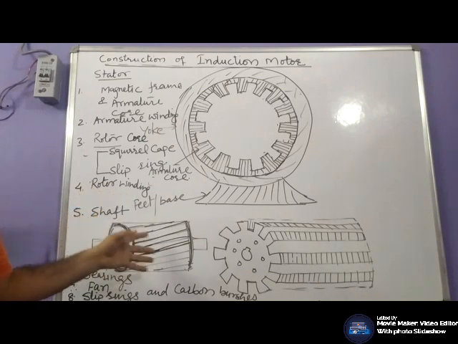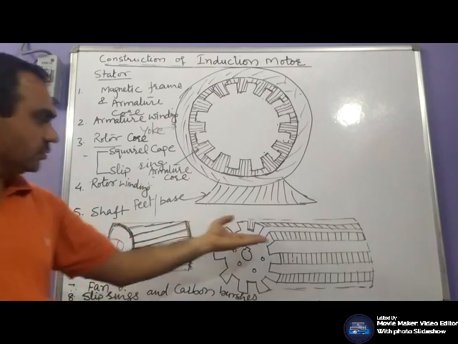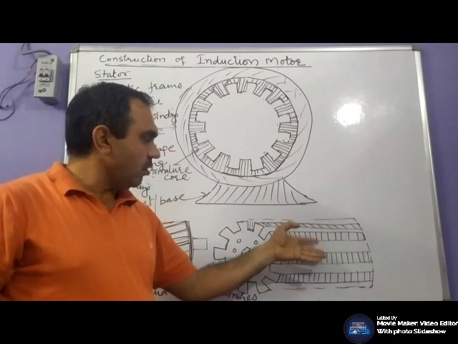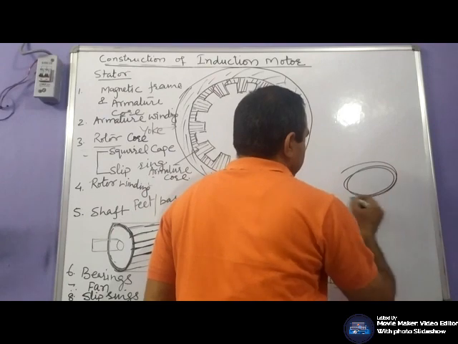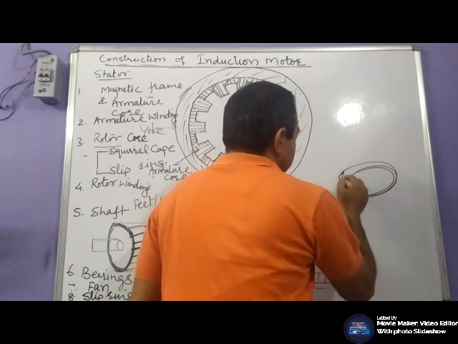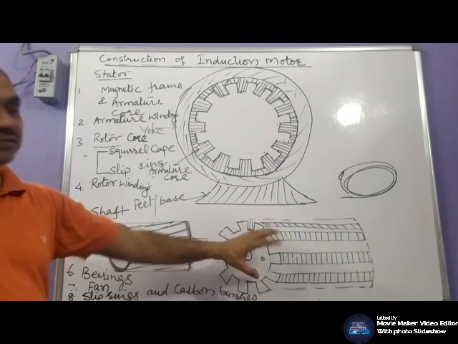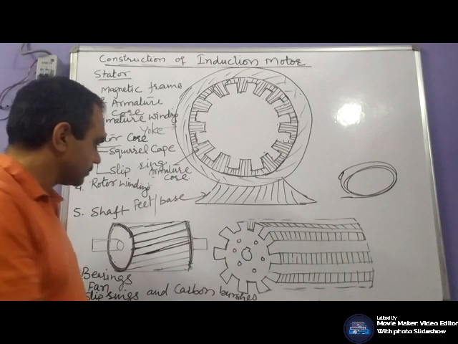Either conductors are placed in the rotor slots or they are die cast, or three phase coils are placed in these slots, and these coils are generally connected in star, so that they may be connected with external resistance.